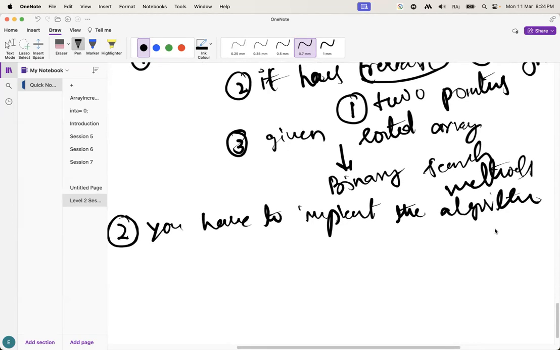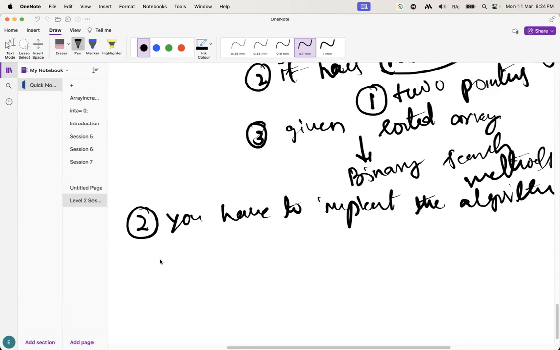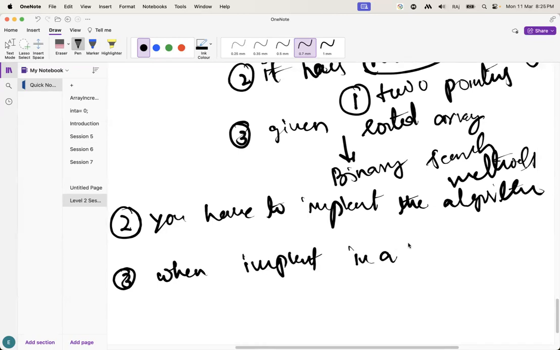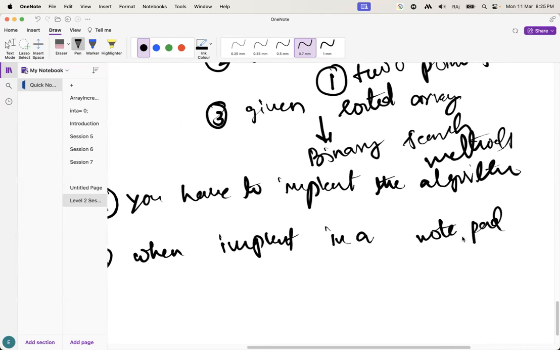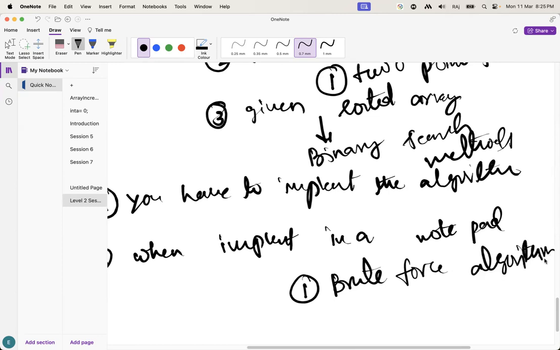Just understand this one. When you implement the algorithm on pen and paper, in a notepad, you have to remember one thing. When you see the problem, the first idea you get will mostly be a brute force algorithm. Guys, what is meant by brute force?